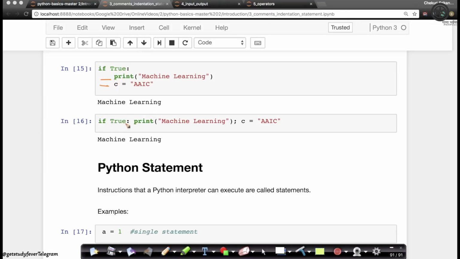I could have written the same thing in just one line like this. And these two statements now are delimited using a colon. When you have a colon like this, what it says is that these two statements need to be executed one after the other, and they're on the same line. But this is not readable. If you look at readability or the cleanliness of code, or how easy it is to just flow through your code, this is much less readable. Of course, they both are doing exactly the same thing.